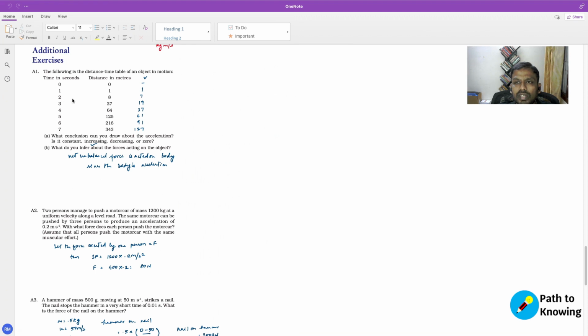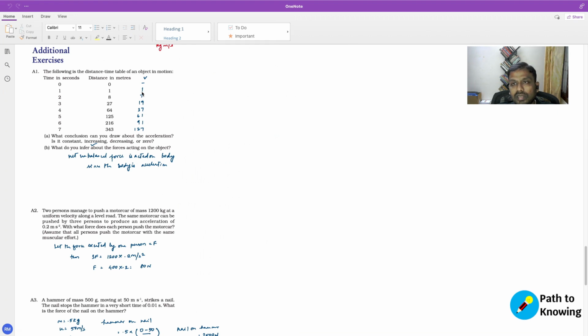Between 1 second and 2 seconds, the velocity was 7 meters per second, because it was able to cover an additional distance of 7 meters in that second, so that is where it became 8. When it was 3 seconds, it was able to cover an additional 19 meters, and in the 4th second, it covered another additional 37 meters.